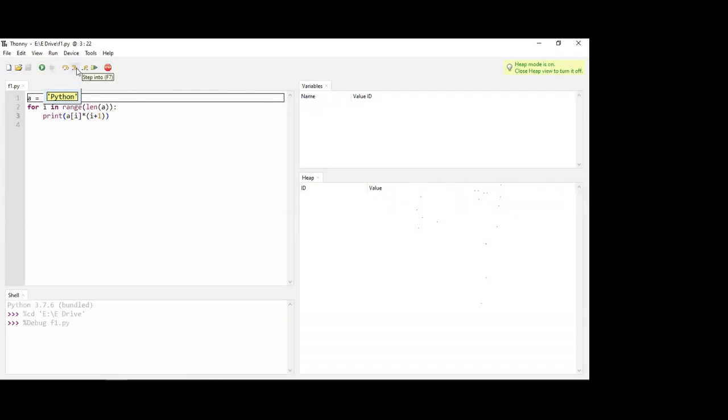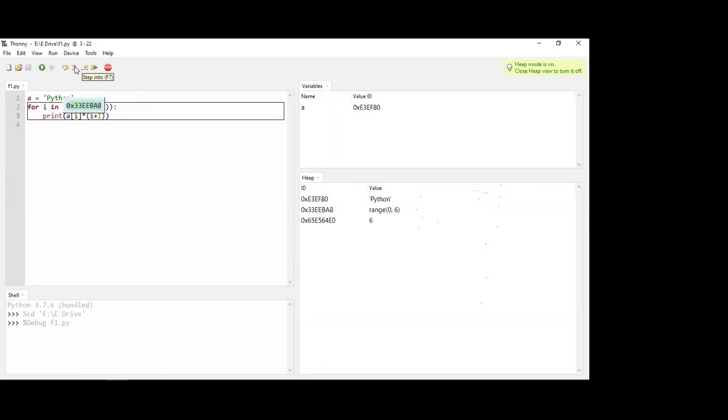Once you click on this again, you will see that Python is created in the heap area and it has one ID. Again, once you click into this, a variable A is created and it has the same ID as this. So A is now pointing to Python. Now I'm going again inside this for loop. First this range object will be created inside the memory. So first this 6 is created. Then this range object will be created. Then I will go inside this range and I will have value 0.